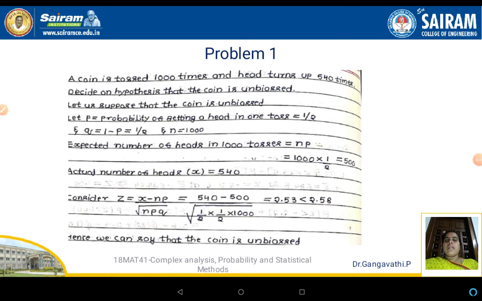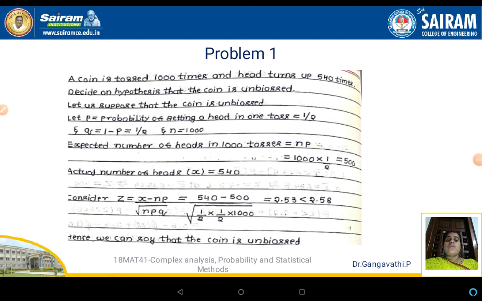The statement of the problem here is: a coin is tossed 1000 times and head turns up 540 times. Decide on the hypothesis that the coin is unbiased. Let us suppose that the coin is unbiased. The question here is, a coin is tossed 1000 times and a head turns up 540 times. Decide on the hypothesis that the coin is unbiased. So this is the problem statement.